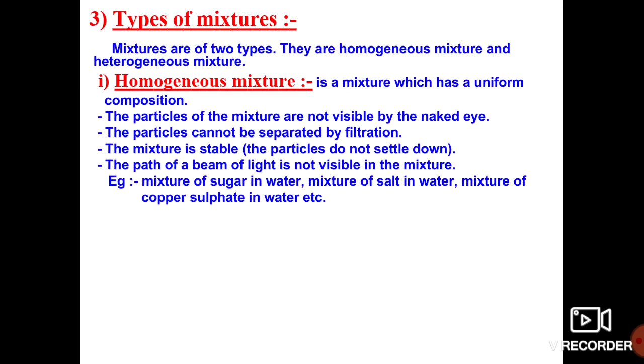So the best examples for the homogeneous mixture are the mixture of sugar in water, salt in water, and copper sulfate in water. These are all the best examples for homogeneous mixture. And the second type of mixture is the heterogeneous mixture. What do you mean by heterogeneous mixture?